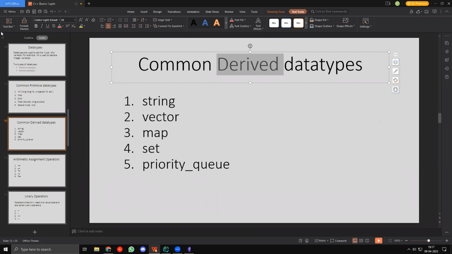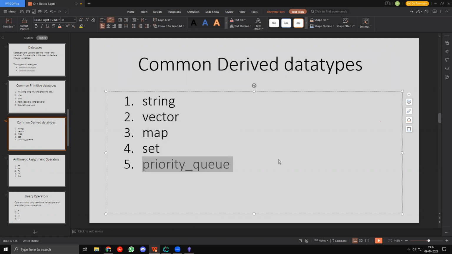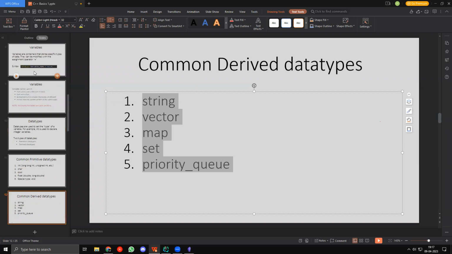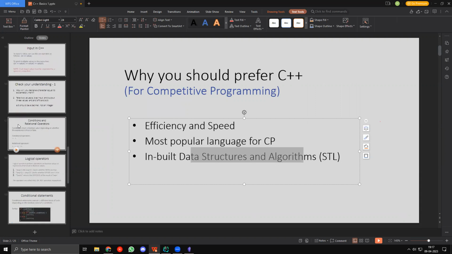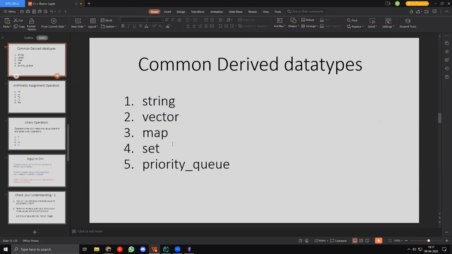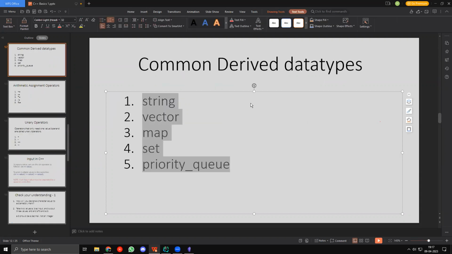Even if it is built into C++, it is built using a character. So it's not one of the original data types, right? Similarly, we have other things like vector, map, set, priority queues, etc. We'll discuss all of these in the future classes, but these are all part of STL. So we talked about the standard template library, right? For data structures and algorithms. All of these things over here are part of this STL. So yeah, we'll have separate classes for STL in the future.